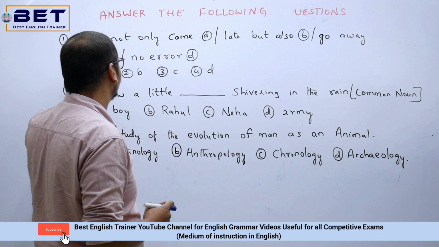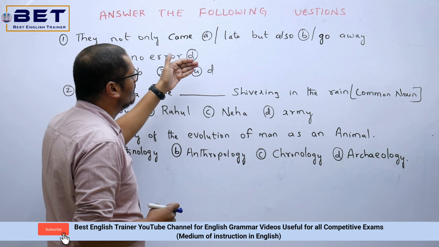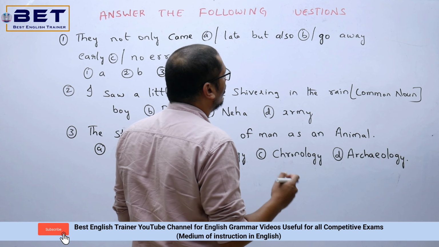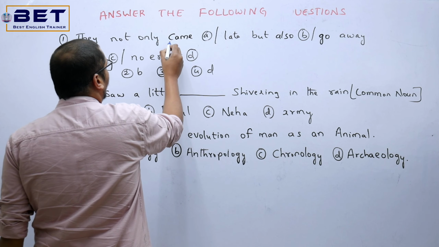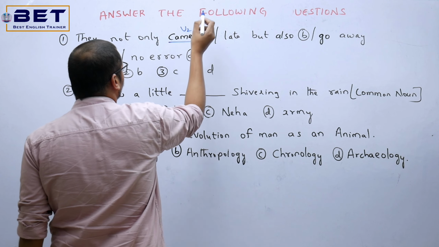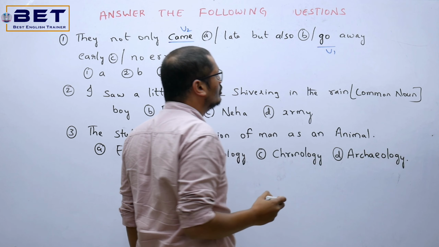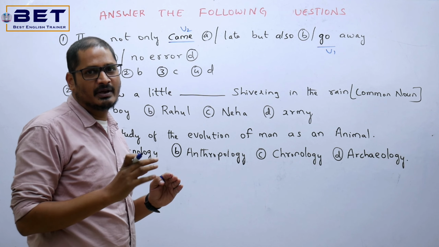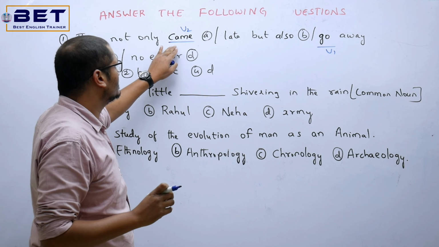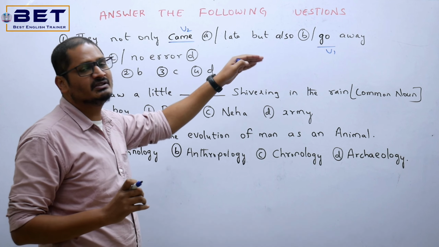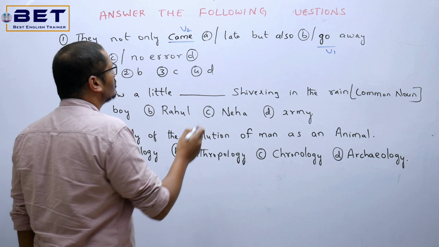So let's look into this first part of the sentence. They not only came late, but also go away early. Here, came has been written, that's altogether V2. But also go away, here is altogether V1. So there is tense mismatch over there. So the first part of the sentence is in simple past tense and the second part is in simple present tense. Okay.